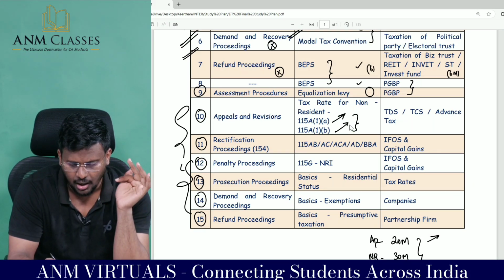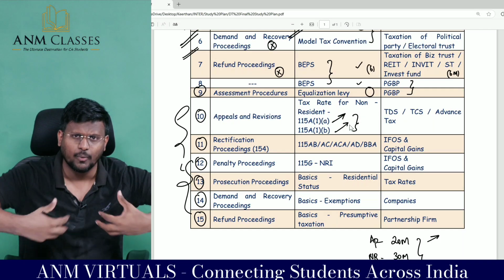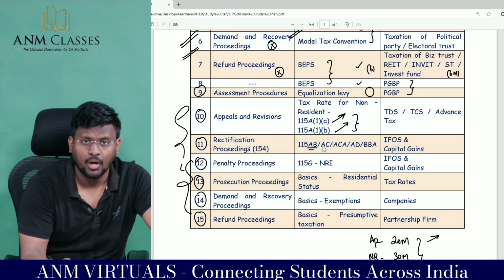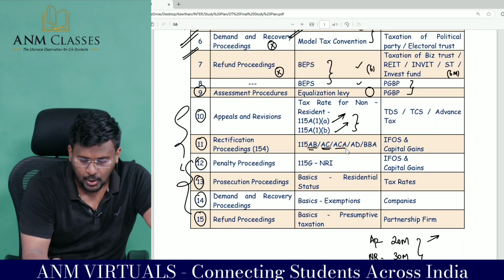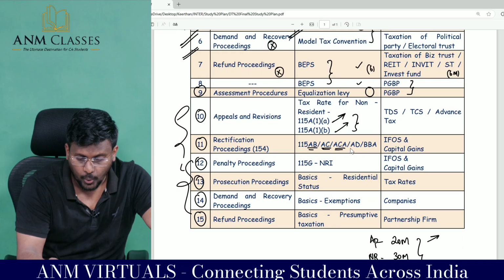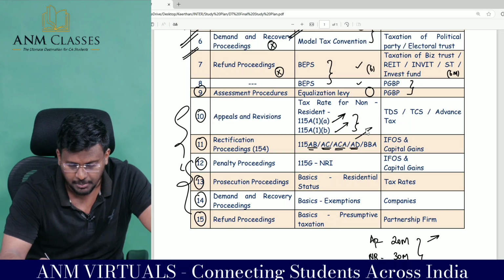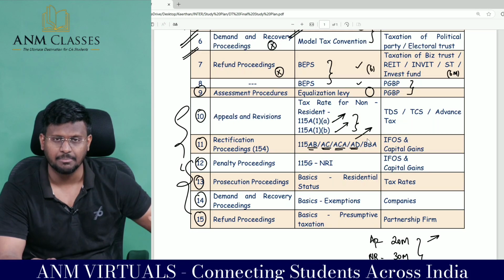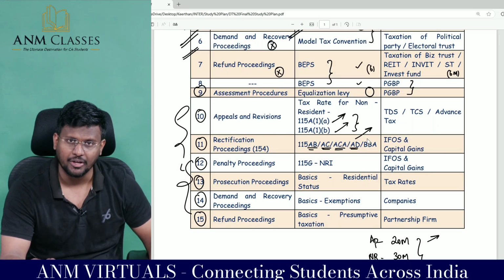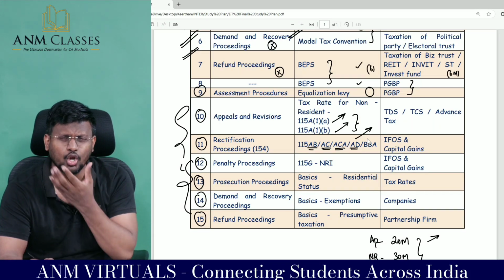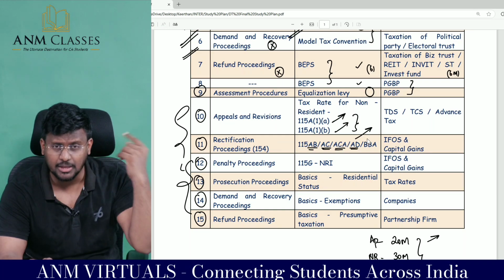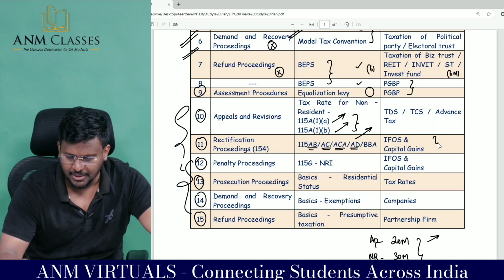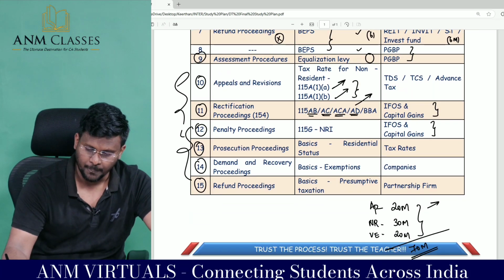So from this area they will not ask an exclusive question, but they will give a mixed question. Because these all are tax rates: 115AB OFO, 115AC GDR, 115ACA GDR for a non-resident, 115AD, sir, mark this because it is very important. Specified fund is there, FII is there, they have amended some benefit for the specified fund, so 115AD. And 115BBA, non-resident sportsman, they may ask a question on that, it is a very important part. So these all are tax rates, and IFRS and capital gain, and here on IFRS and capital gain you just go through.